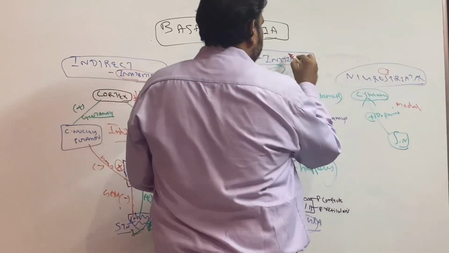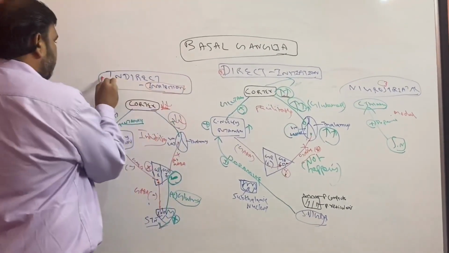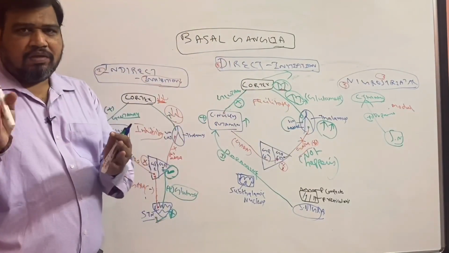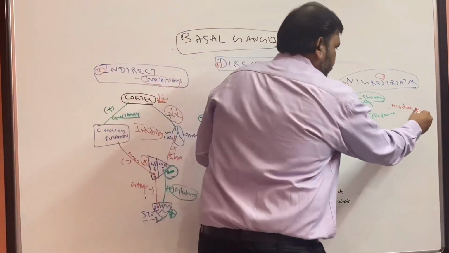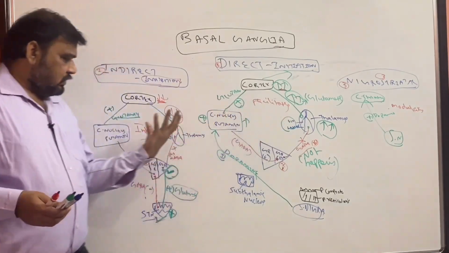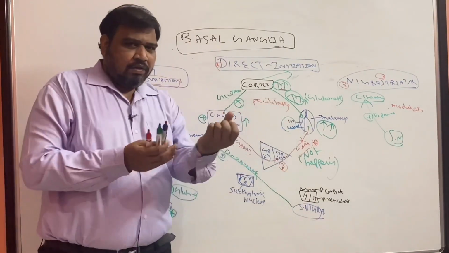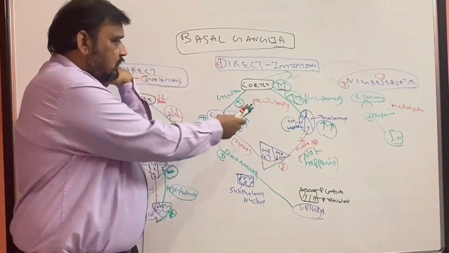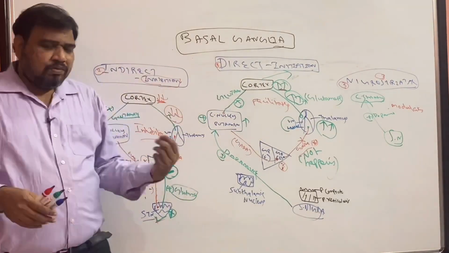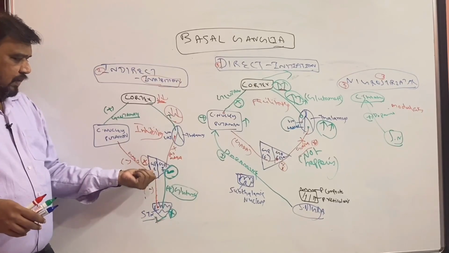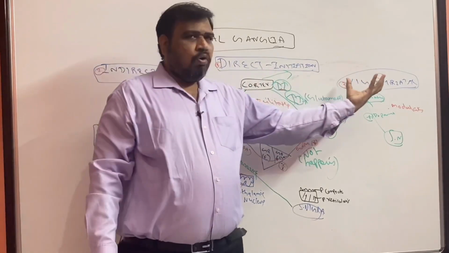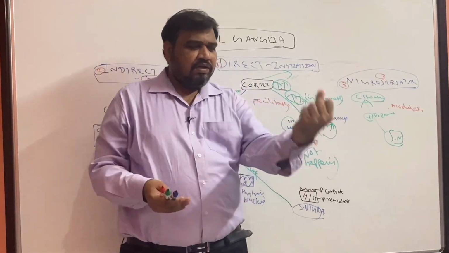So direct pathway is first, indirect pathway is second, nigrostriatal pathway is third, and the nigrostriatal pathway is very important because that is the one which is modulating. As I was telling, for making one movement, this connection also may act. This connection will help in moving. For example, for elbow flexion, the direct pathway will help in elbow flexion. At the same time, the indirect pathway through the extra nuclei like the subthalamic nucleus and globus pallidus externa may inhibit that. But I want to flex. So there comes the role of the nigrostriatal pathway, which will decide that it has to be flexed.